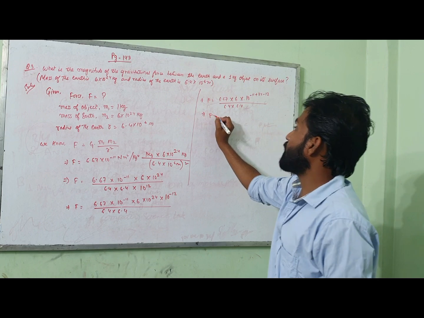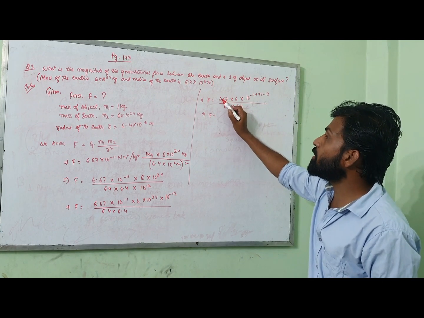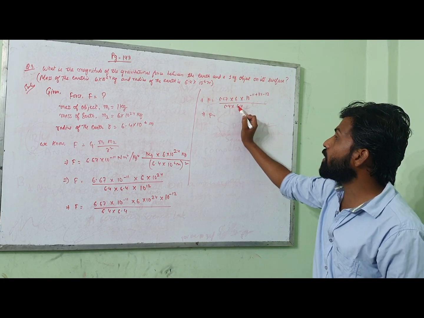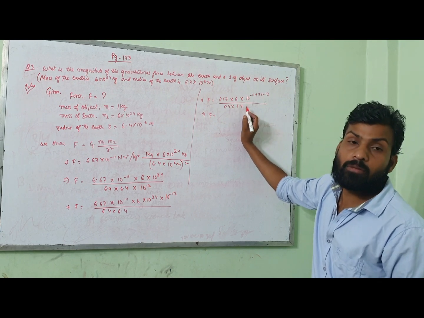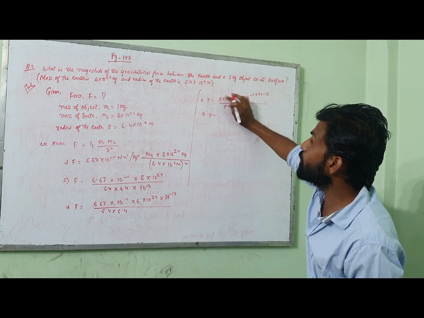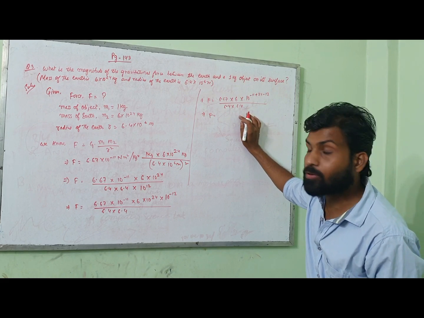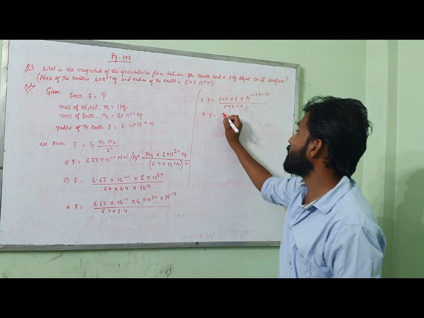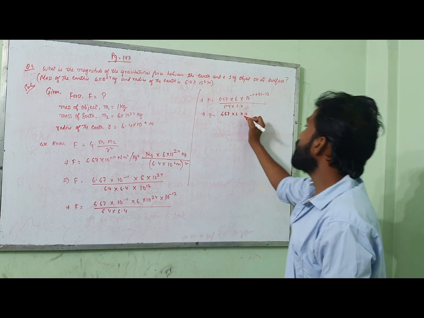Now just take it out here. What value do we have? 6.67. That means after the point, how many digits are here? 2 digits. Coming downside, you can see here we have 6.4 and here we have 6.4, so here 1 digit, here also 1 digit. 1 plus 1 becomes 2. That means outside also after the point we have 2 digits, downside also after the point we have 2 digits. Then in this type of situation, you can directly remove your decimal point. So you can directly write here 667 into 6 into 10 to the power.